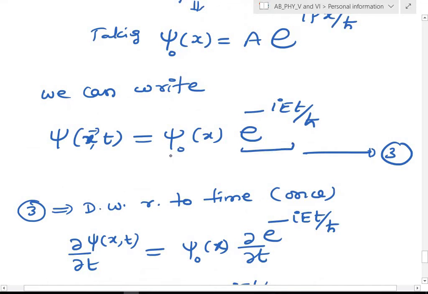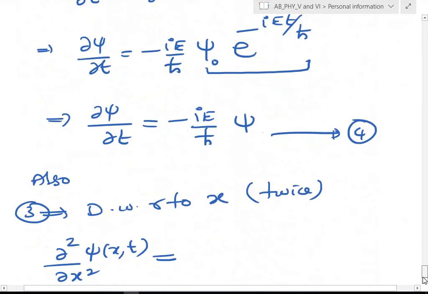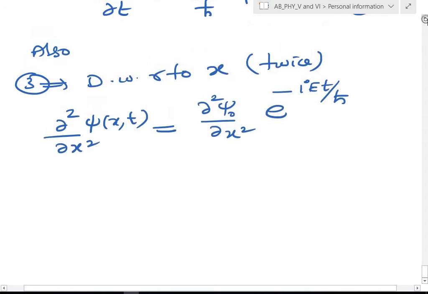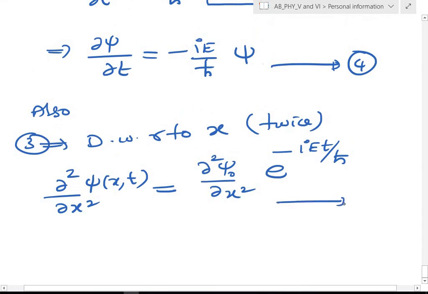Then what I have is d²psi naught/dx² into the remaining term e^(-i E t/ħ). We call this equation 5.